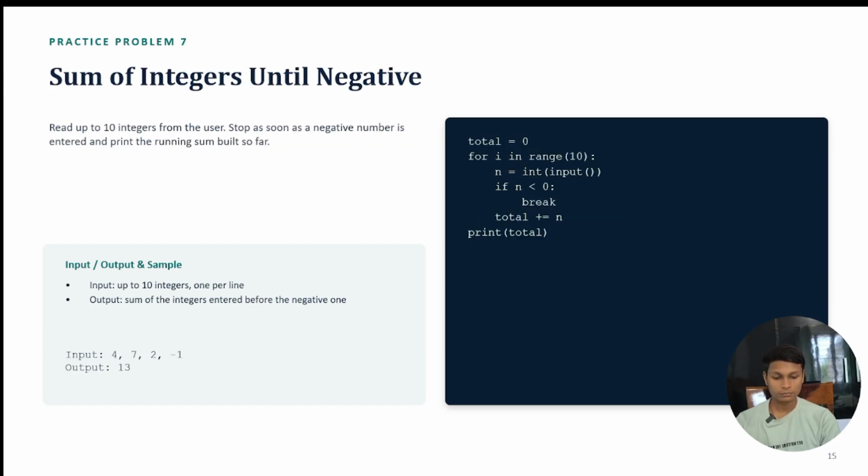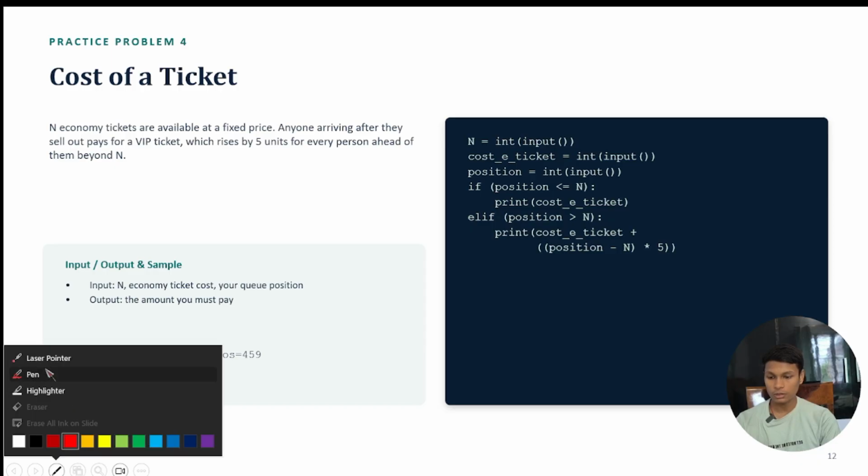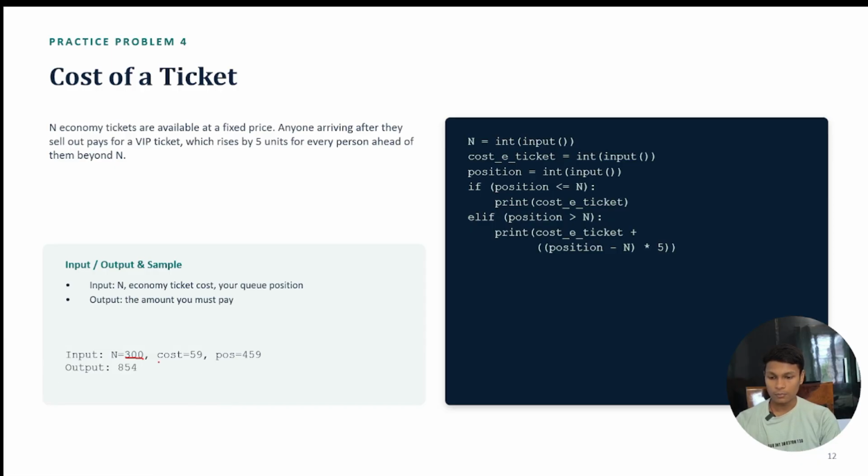Okay, the normal cost we are going to take from the user was 300, but the extra cost will be 554. Okay, I think now you are able to understand this code, so let's write this code from your own side to make you feel better.